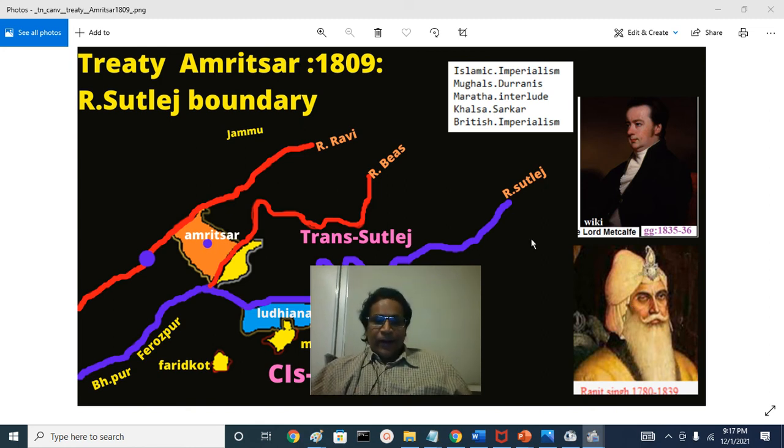And the legacy of the Treaty of Amritsar: Islamic imperialism established by the Ghaznavis and Ghorids collapsed during the time of the Mughals and Aurangzeb, and was later replaced by the Durranis. The Maratha interlude: Marathas conquered Punjab and held it for nearly a year or more.